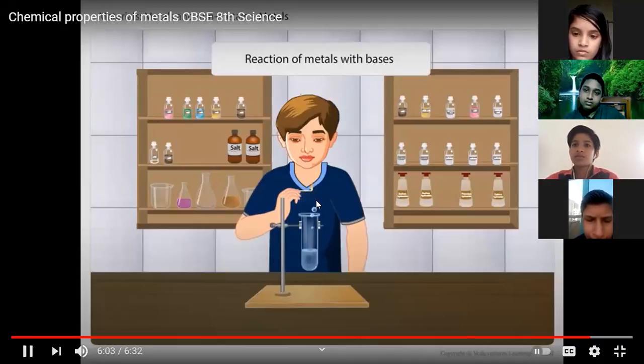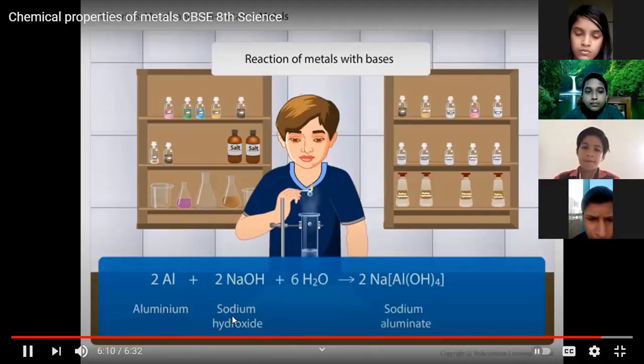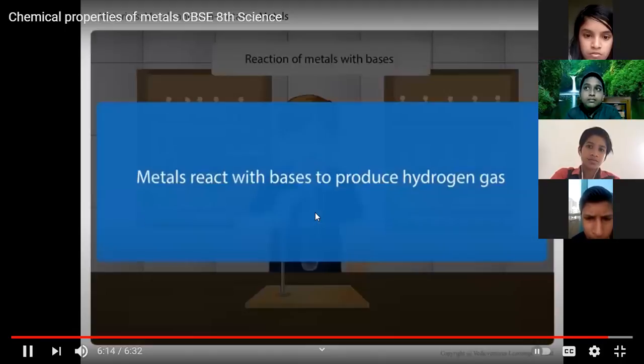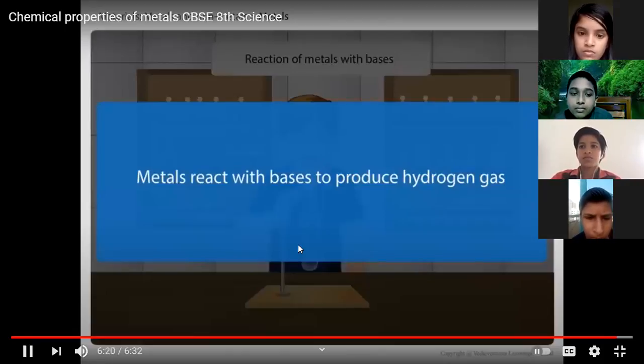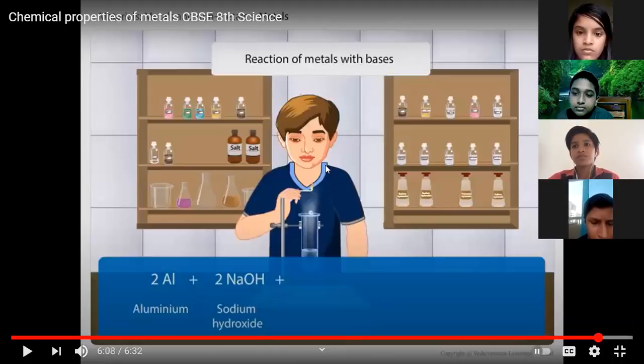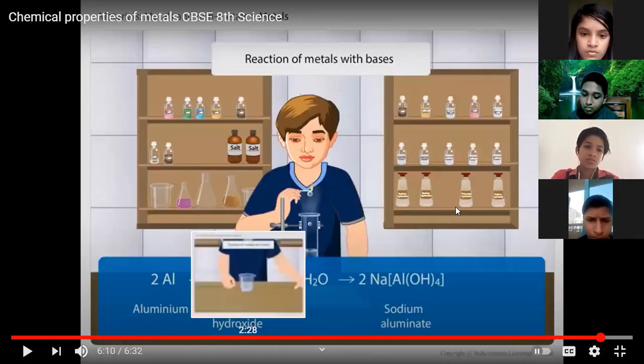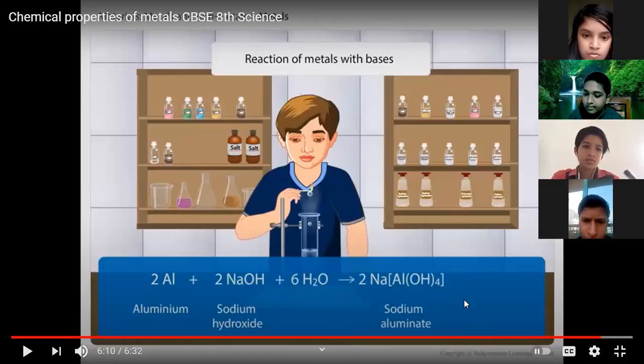Here, aluminium metal reacts with sodium hydroxide base to form sodium aluminate and hydrogen gas. Thus, metals react with bases to produce hydrogen gas. Please write this equation, the reaction with bases, in Activity 4.7 in your textbook.